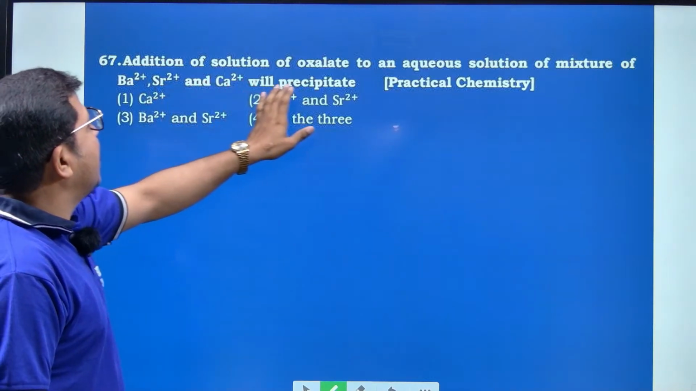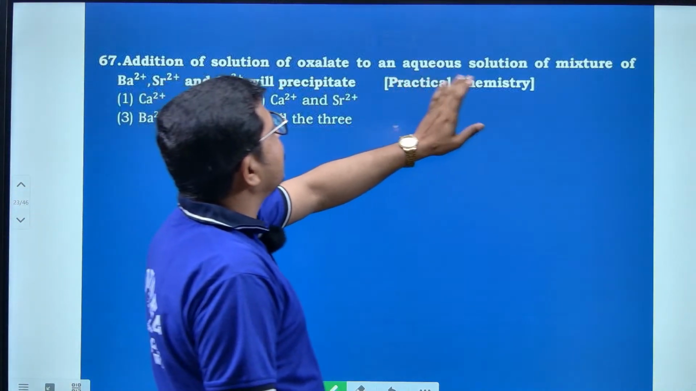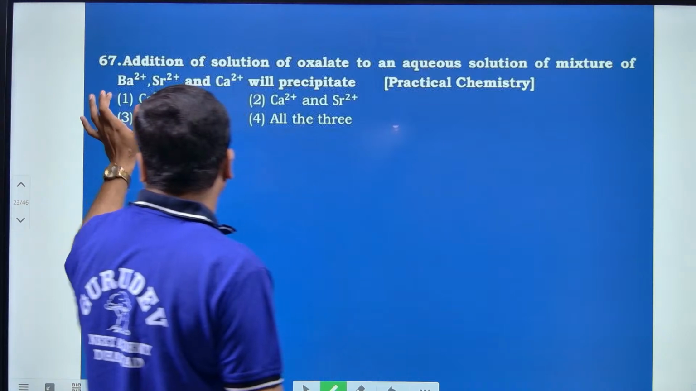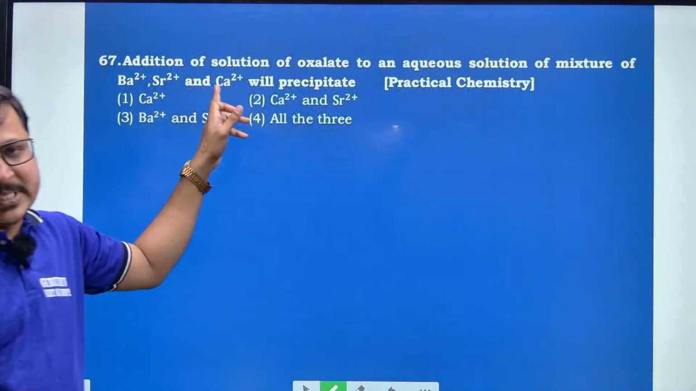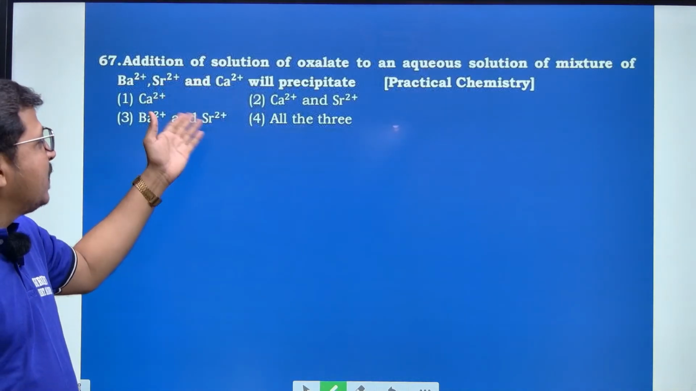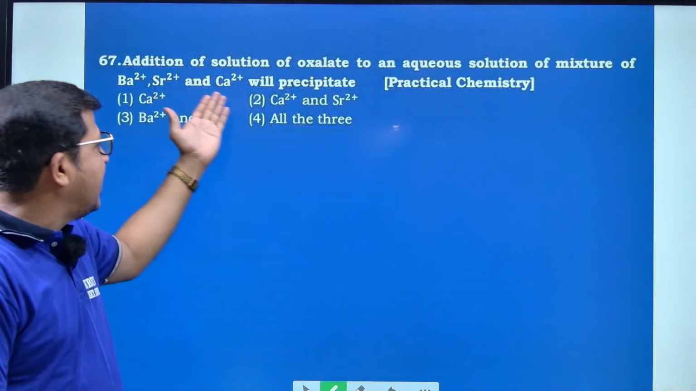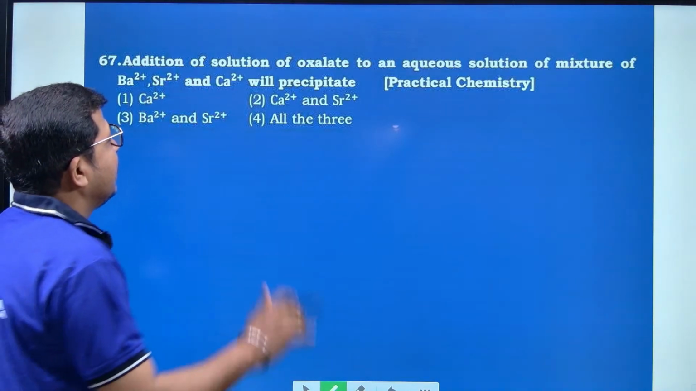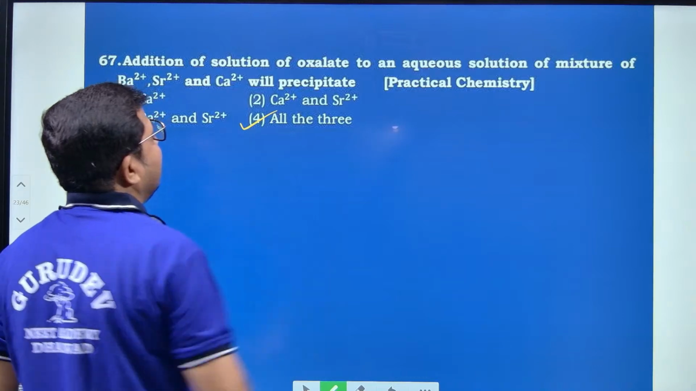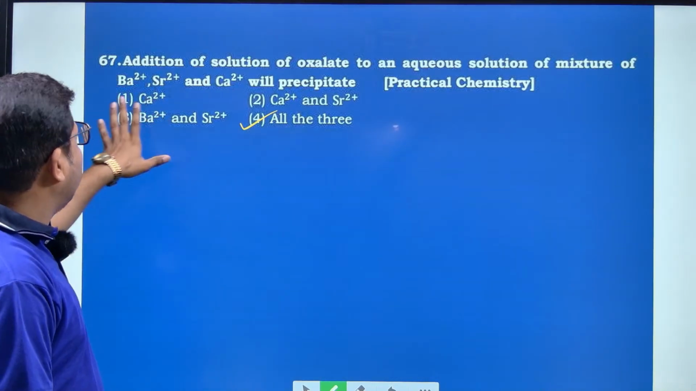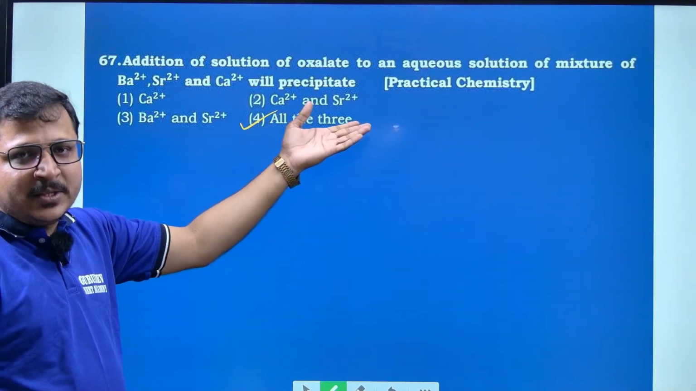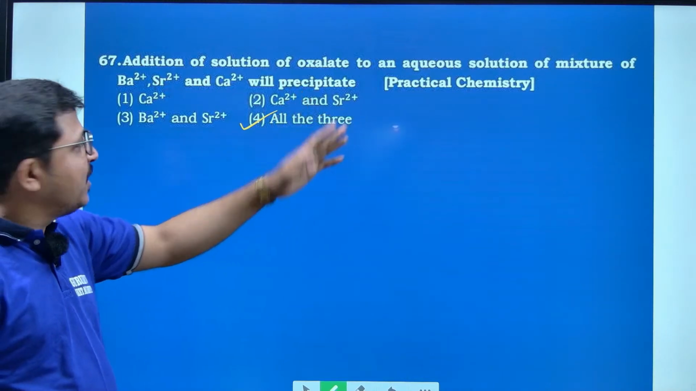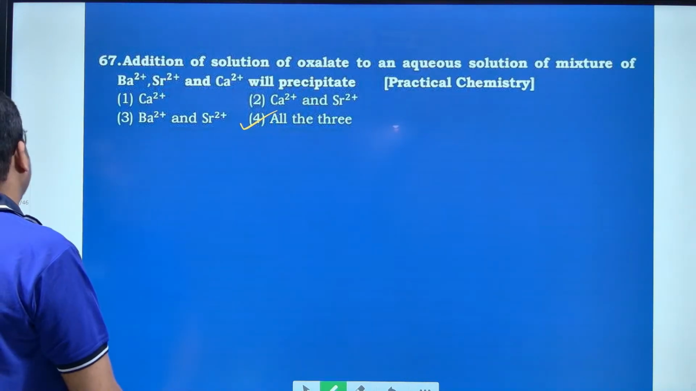Addition of a solution of oxalate to an aqueous solution of a mixture of Ba2 plus, Sr2 plus and Ca2 plus. Simple. The oxalate reacts with all these ions and forms the oxalates of all 3 ions. Hence, option number 4 is right.